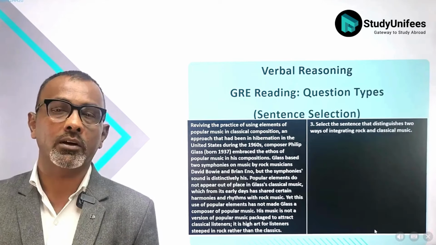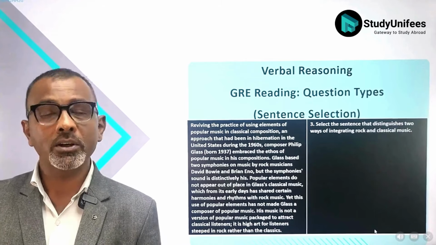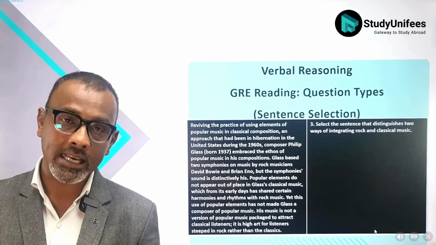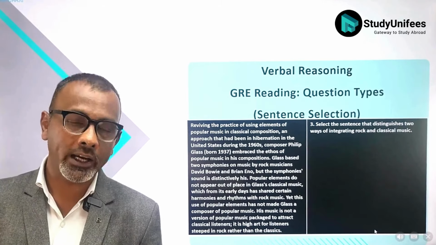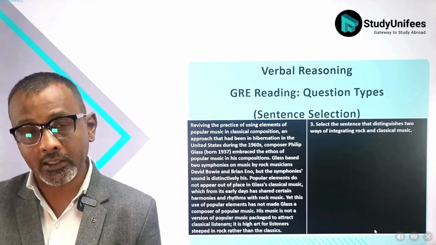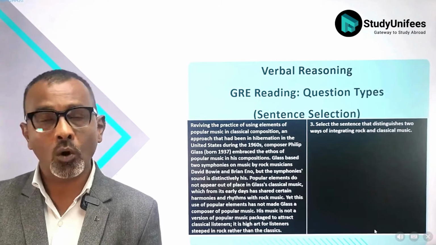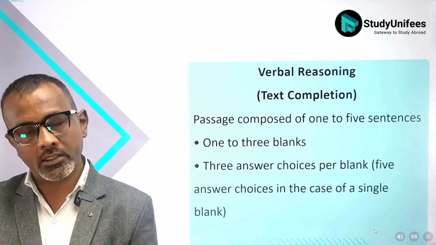The third kind of question in reading comprehension is sentence selection. You will be given a particular criteria to which a sentence in the passage must correspond. Your job is to click on that sentence. To earn that raw point, you have to click on the correct sentence, which corresponds to what is written in the question. The next verbal reasoning question is text completion.